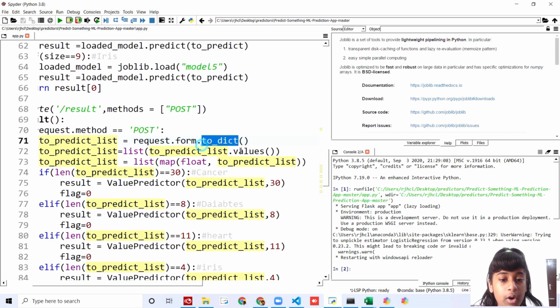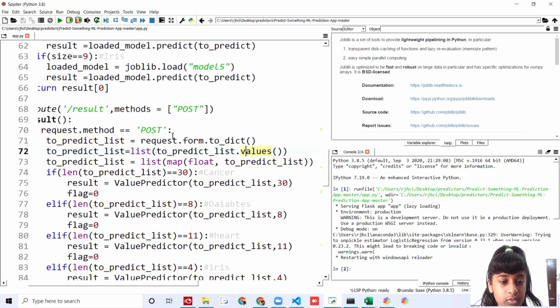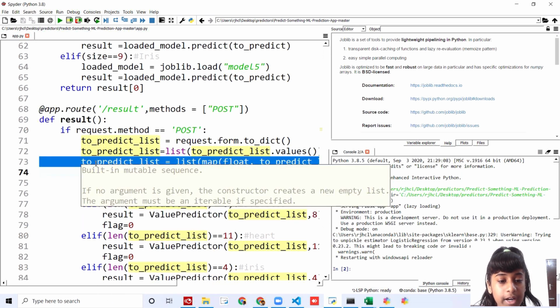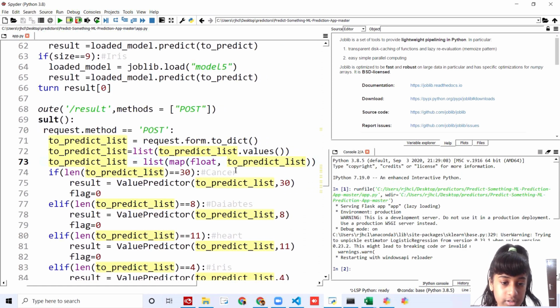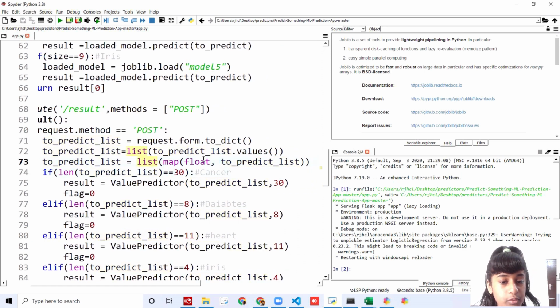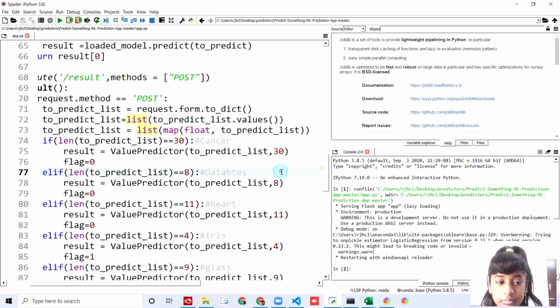I've requested the form dictionary that we have put, and then I've told to predict list is equal to list to predict list dot values. I'm going to get the values of it, and then I'm going to convert it into a float. So I'm going to say to predict list is equal to list, a form of list map, and I'm going to convert it into float to predict list.